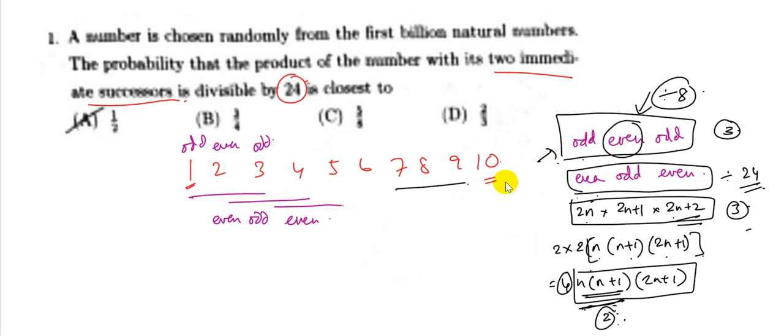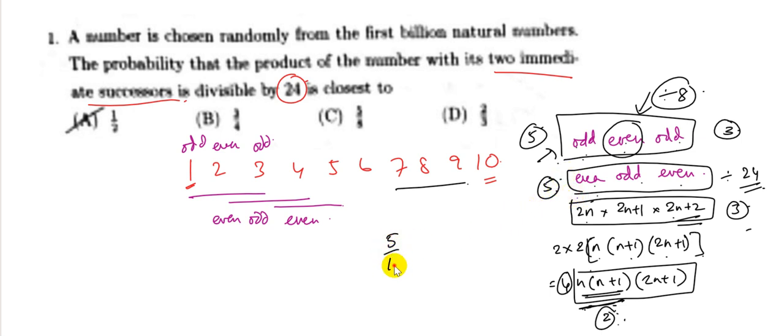Out of the total number of combinations that we can generate, exactly half of them would be odd, even, odd, and half of them would be even, odd, even. If the total number of combinations in this case is 10, then there would be 5 combinations of this category and 5 of the other. So the probability in that case would be 5 plus 1, the only case being 7, 8, 9, out of 10.